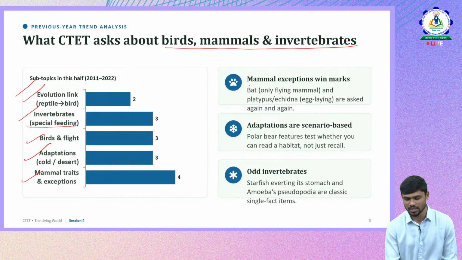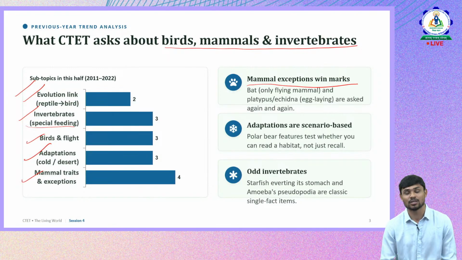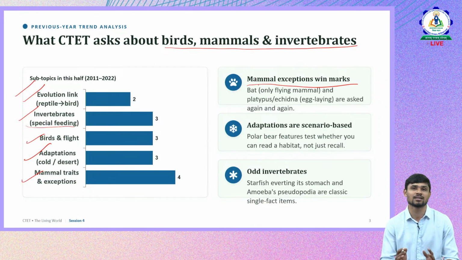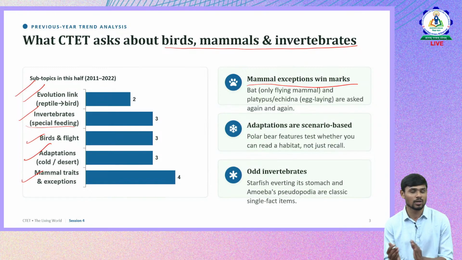If you see here, mammal exceptions win marks. If you want to score more in this topic, you have to focus more on mammal exceptions. It is not just understanding what a mammal is, what their characteristics and adaptations are. We need to look into the exception animals that are present in the mammals.